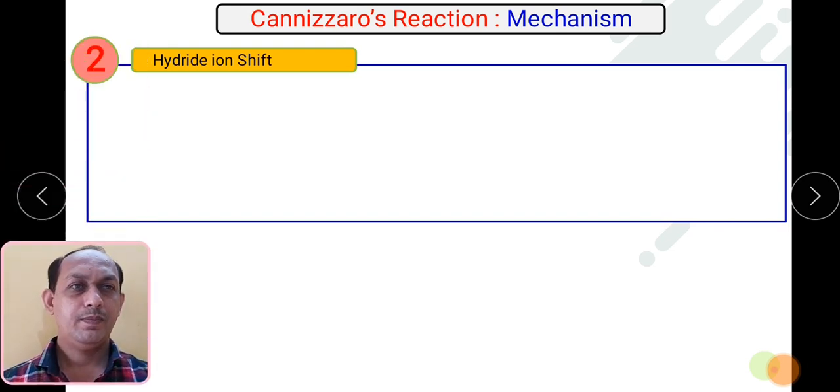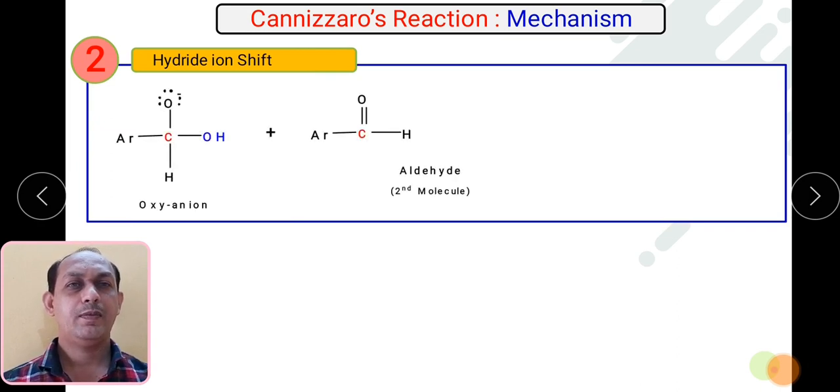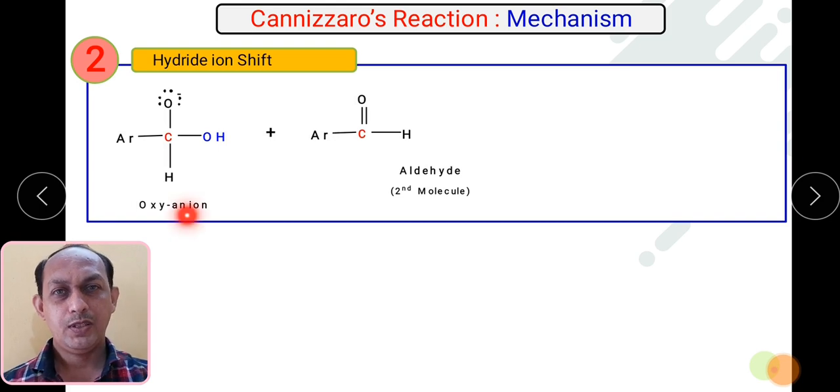Then the next step is the hydride ion shift, H minus shift. Let us see how the H minus shift will take place. This is the oxyanion which is formed in the first step. This is the second molecule of aldehyde which does not contain an alpha hydrogen atom. So what will happen? This oxygen is carrying a negative charge, and we want to transfer the hydride ion. The hydride ion will transfer from the first molecule of aldehyde to the second molecule. Let us see the arrows.